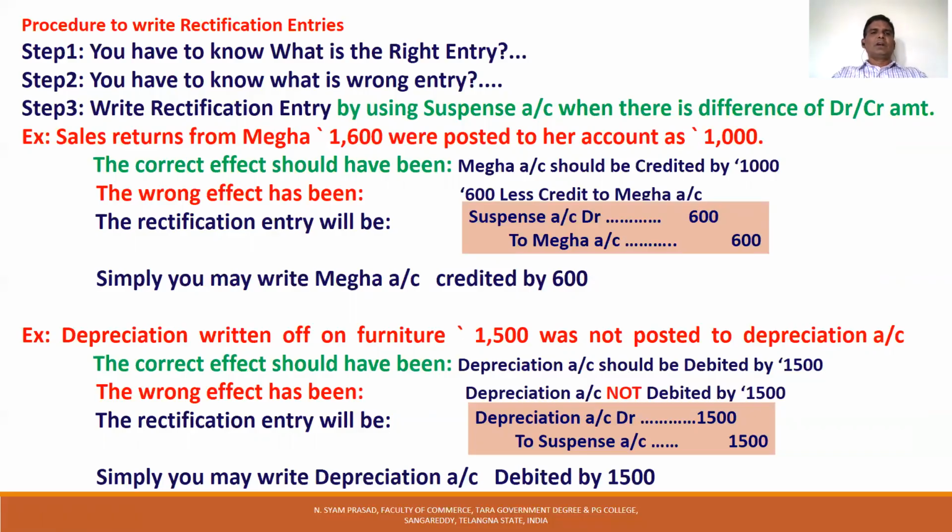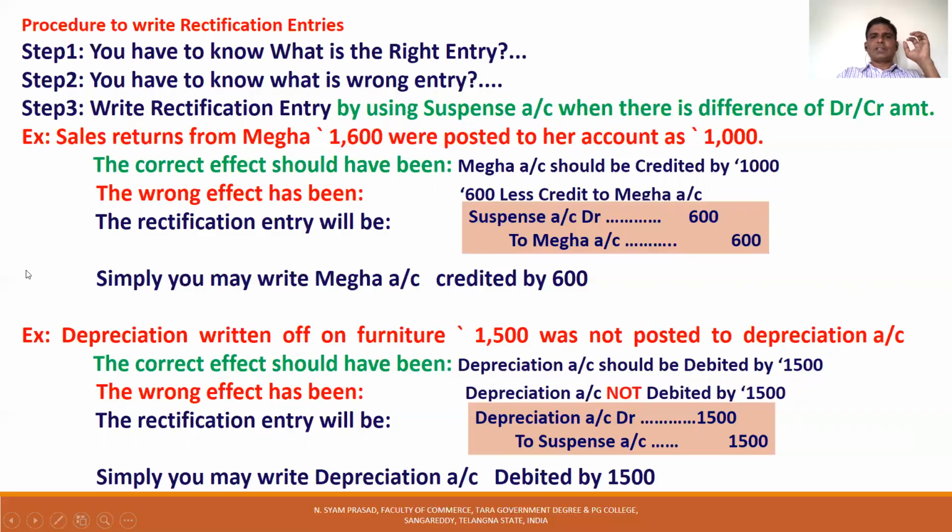For example, overcasting of cash book by 1,000. Here only one account is affected. So you have to use suspense account. Like that, when there is a difference between debit and credit balance, then you have to write the rectification entry by using suspense account.